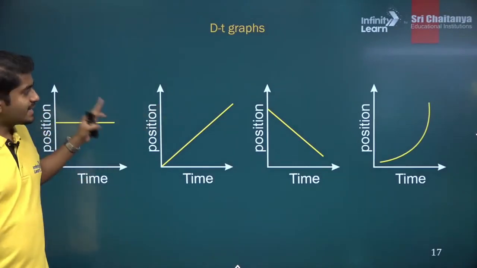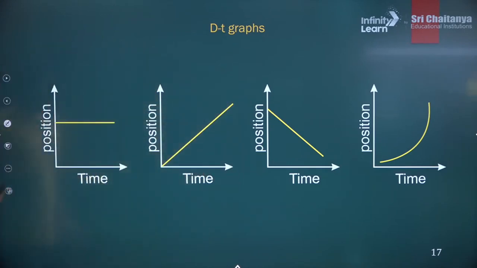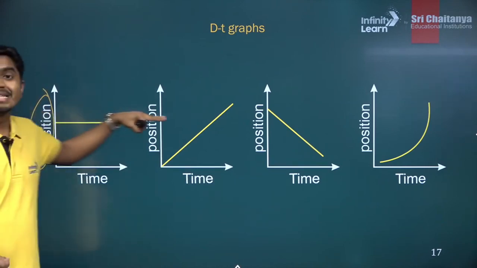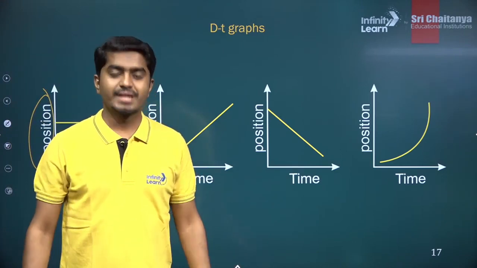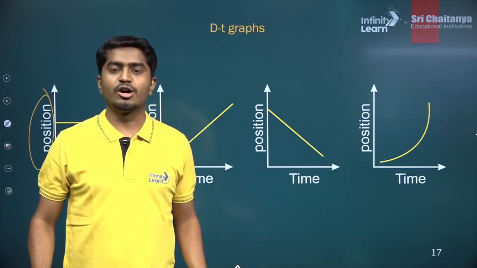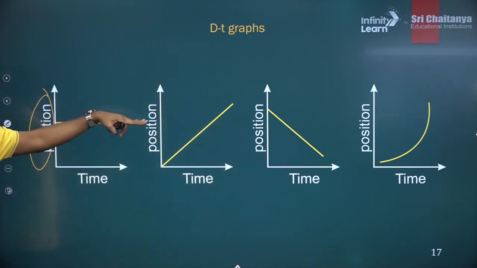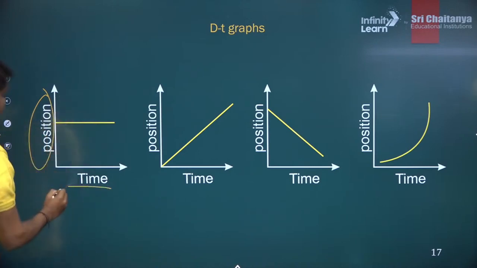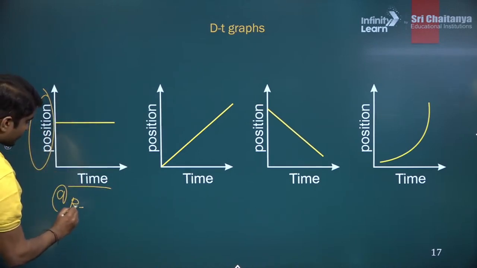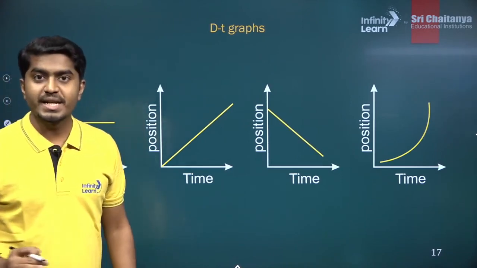You see here, these are the different distance time graphs. Can you see the first one? Sorry, this is a position versus time graph. So position is the same. That means the object is standing at the same place. For example, if I am standing here, not moving at all, the position will remain constant as a function of time. That means the object is at rest, so zero velocity and zero speed.